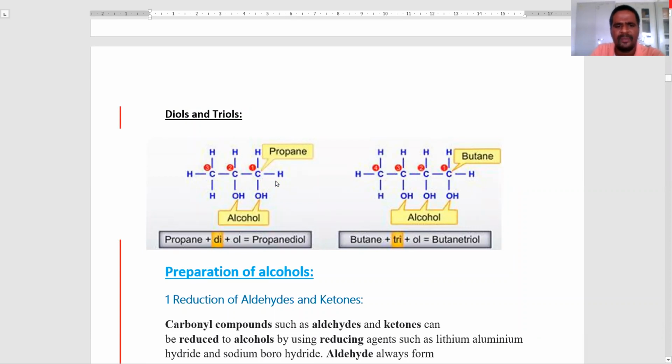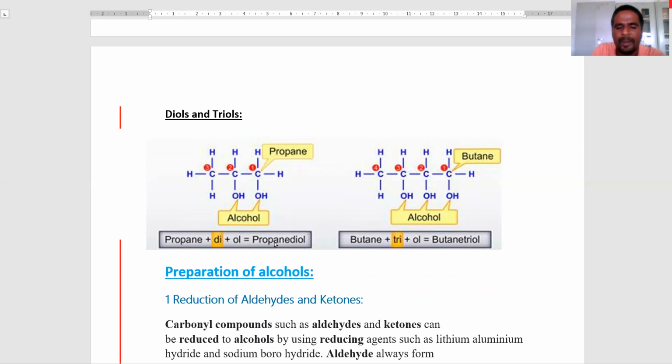Here the molecule is given. There are three carbon atoms, 1, 2, 3. We call it propane. Here "di" indicates that two hydroxy groups are there. "Ol" indicates the alcohol. The compound name is propane diol.